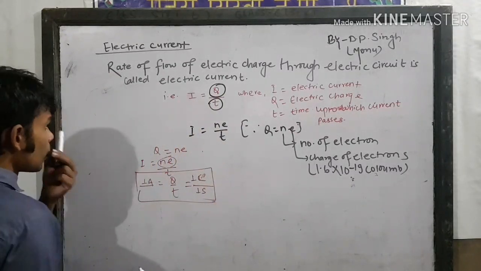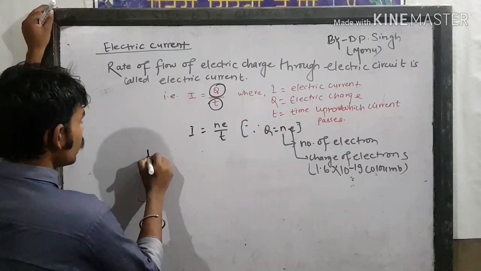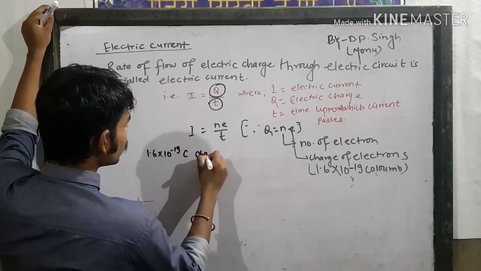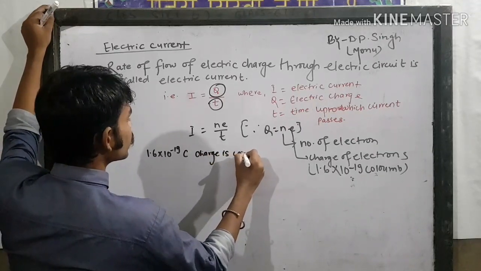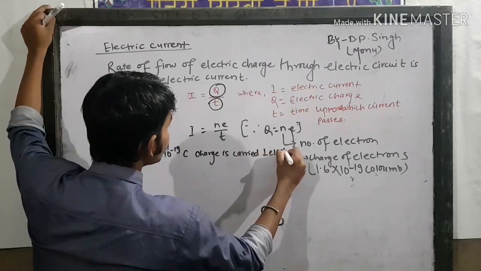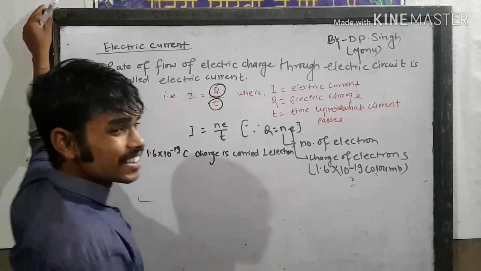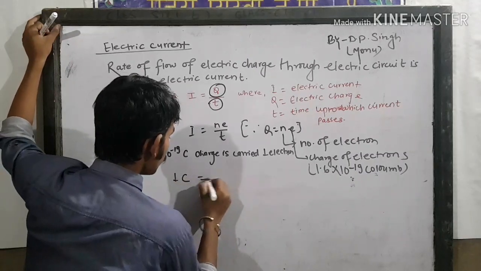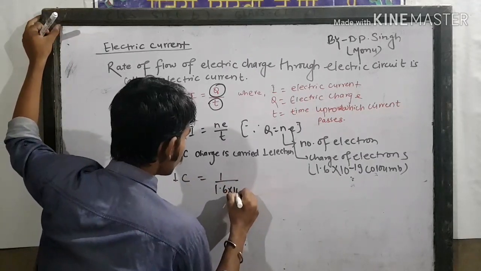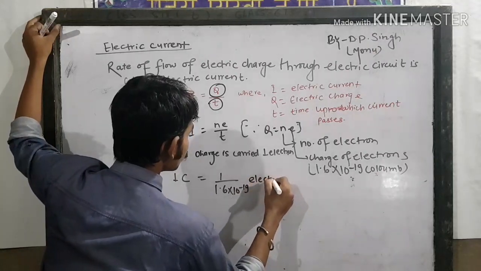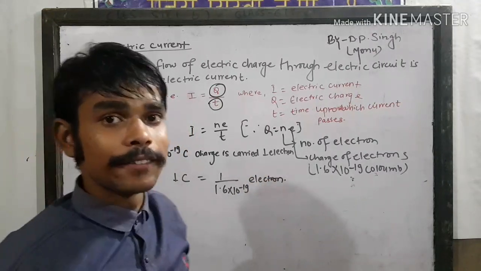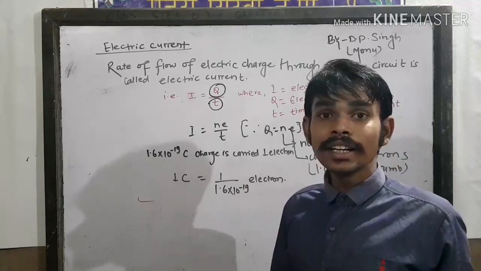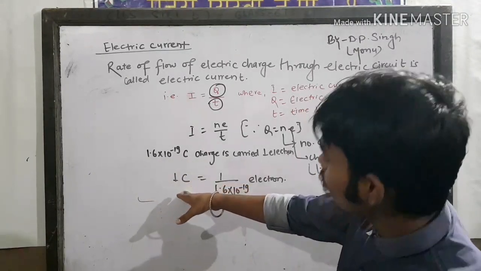Now you have to understand what one coulomb charge is. 1.6 into 10 to the power minus 19 coulomb charge is carried by 1 electron. So 1 coulomb charge is carried by 1 by 1.6 into 10 to the power minus 19 electrons. So you understand what 1 coulomb charge is.